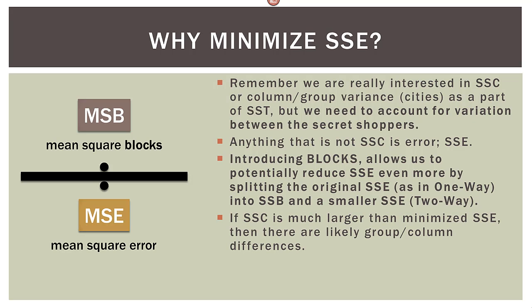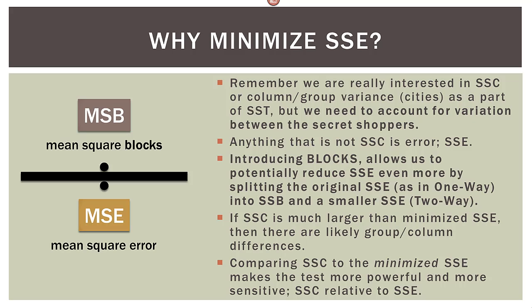Now, if the SSC is much larger than the minimized SSE, then there are likely group or column differences. So you can see that the whole idea of blocking is to minimize the sum of squares error. We introduce the blocks, which allows us to minimize the error component of the variance and assign some of it to the blocks. So when we compare SSC to SSE, it's usually smaller.